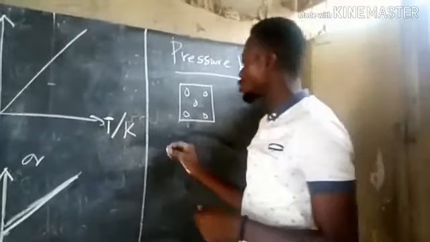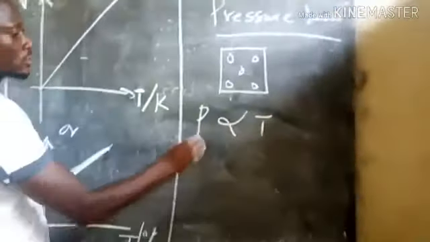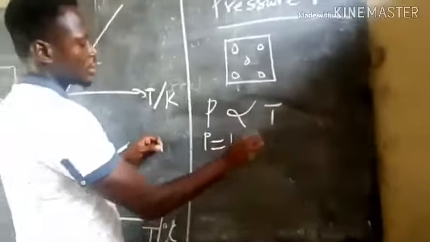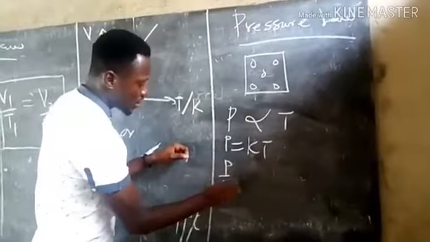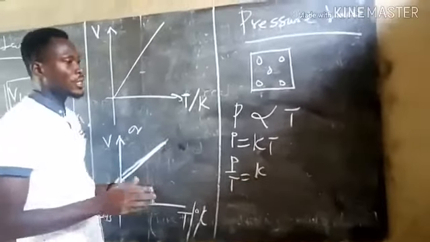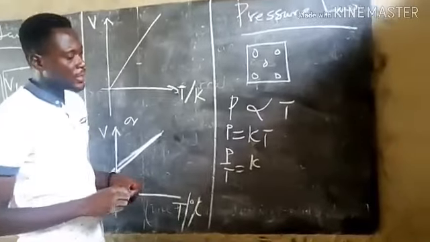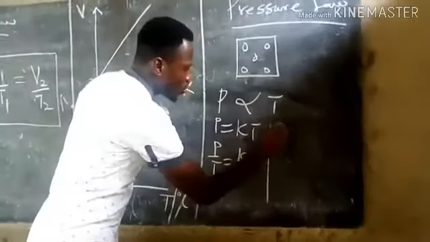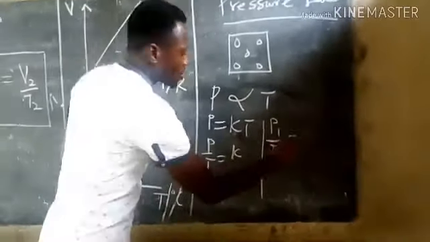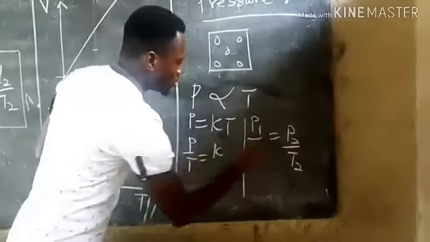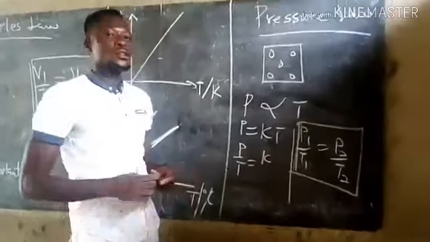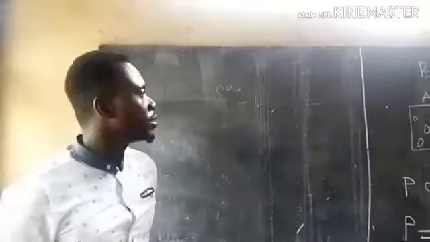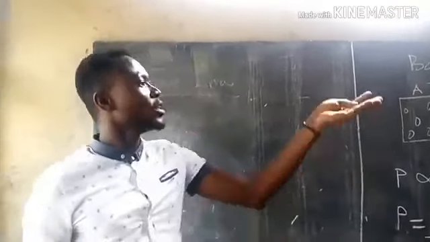So mathematically, we are going to have P being proportional to temperature T. So we introduce a constant K, where T is the absolute temperature. Let's make the constant K the subject. We're going to have P on T equals constant K. Now let's assume we have changes in pressure and temperature. So we are going to have P1 on T1 equals P2 on T2. So this is the formula behind pressure law, as we did for Boyle's law and Charles' law.